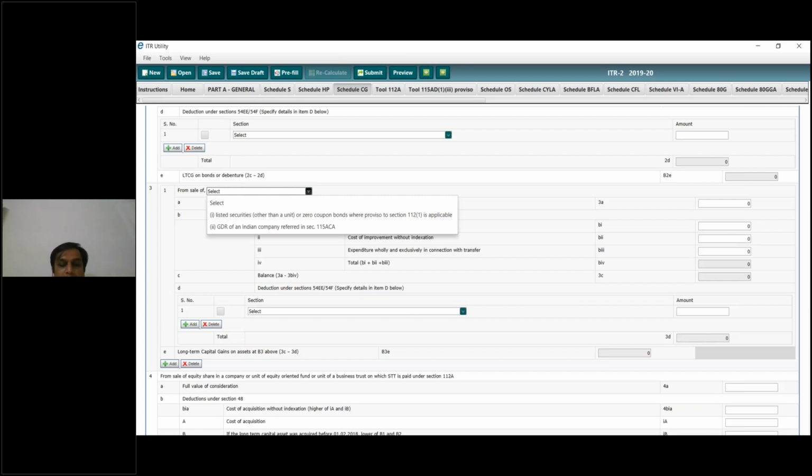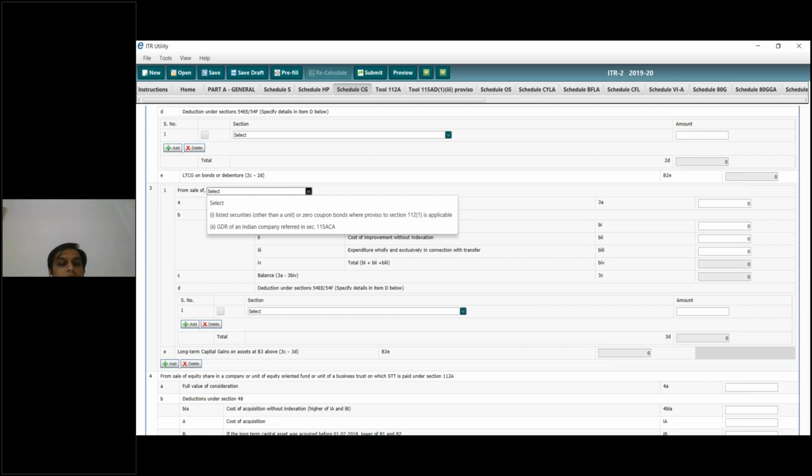Before that it was exempt under section 10(38). The government came out with a circular amendment where this long-term equity gain would be taxable at 10%.